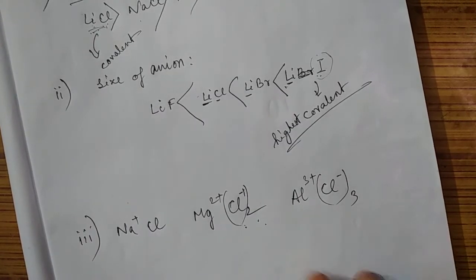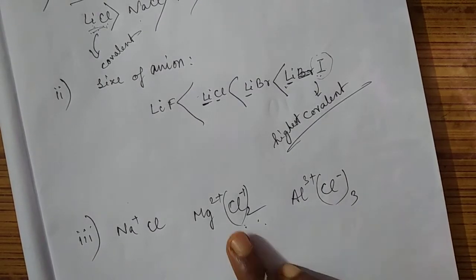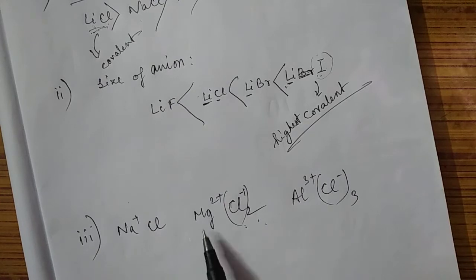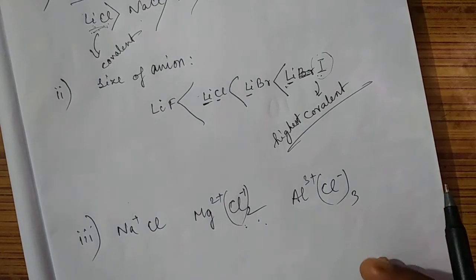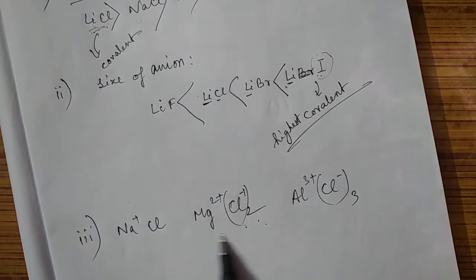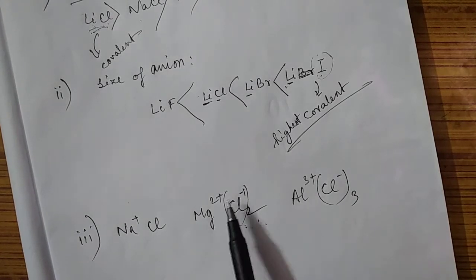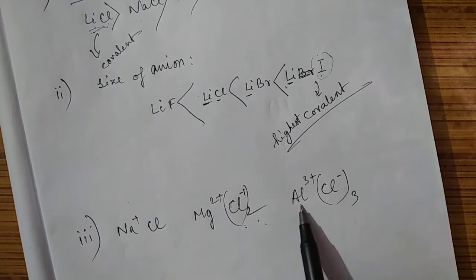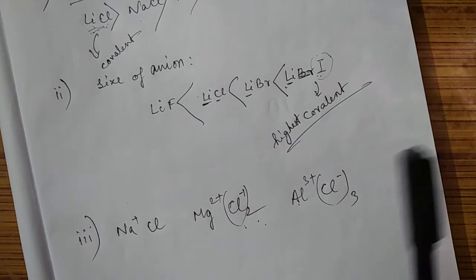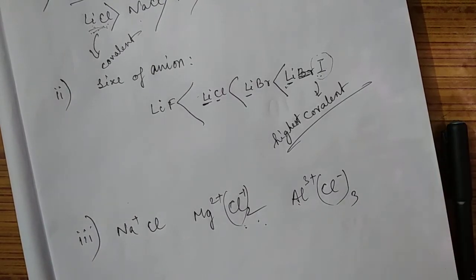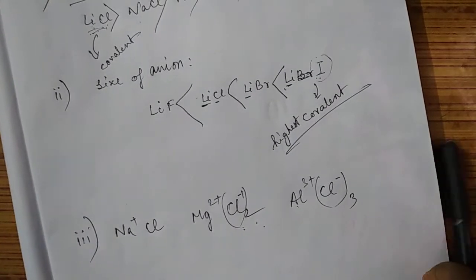Now, higher the charge on the ions, here the charge on the halides is the same, but I have changed the cation to sodium, magnesium, aluminium. It is not the alkali metals now, I am telling that the charge on the ion increases. We can see that the higher the charge on the ions, the higher is their polarizing power. Always remember that the greater the charge on the cation, the greater is its polarizing power.